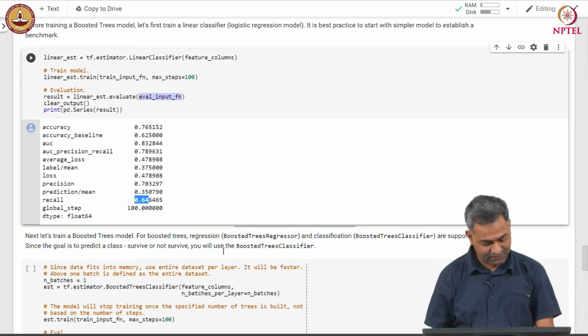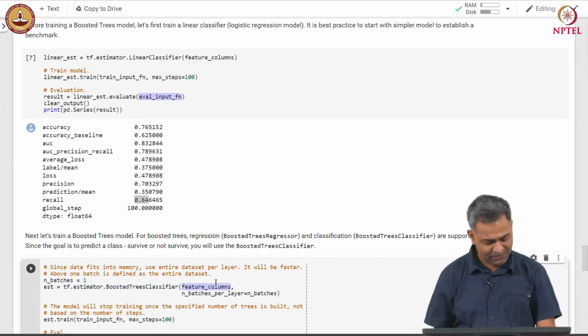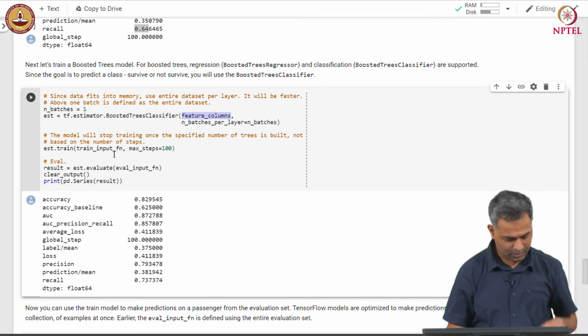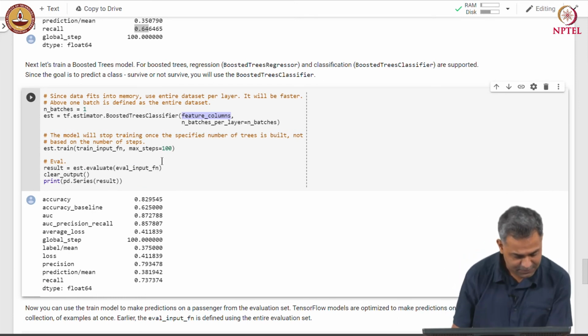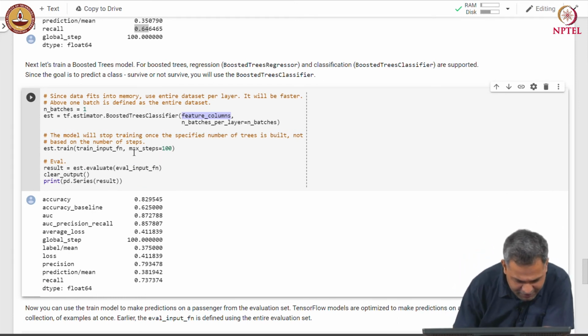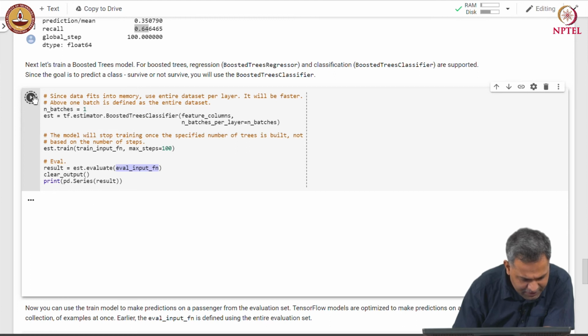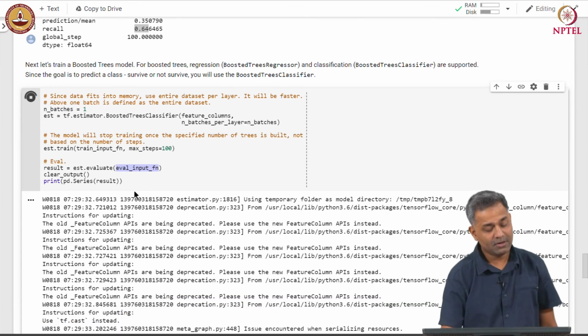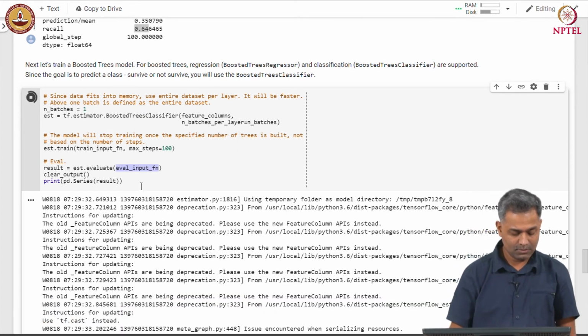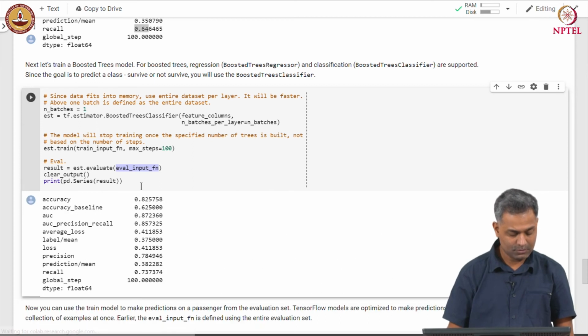In the boosted tree classifier, we specify the feature columns and the number of batches. We specify the maximum number of steps. The model will stop training once the specified number of trees are built, and we evaluate by supplying the evaluation function. Let us train the boosted tree classifier and check the output.